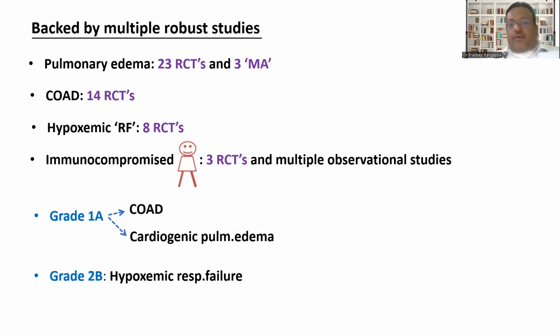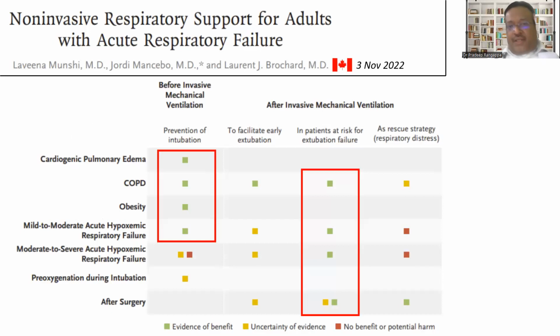And to end my talk, when I'm obviously debating with Sumit, this is the latest review article, not trial, sorry, which is coming on 3rd November and was just released a couple of days back in NEJM. The title is Non-Invasive Respiratory Support for Adults with Acute Respiratory Failure. I request all the audience to read this review article, where it says NIV is the way to go in cardiogenic pulmonary edema, COPD, hypoventilation disorder due to obesity, and mild to moderate acute respiratory failure.